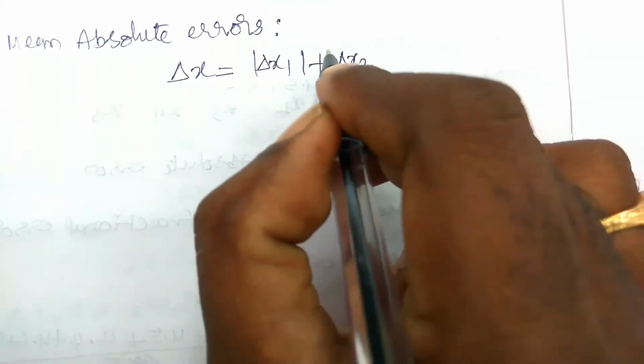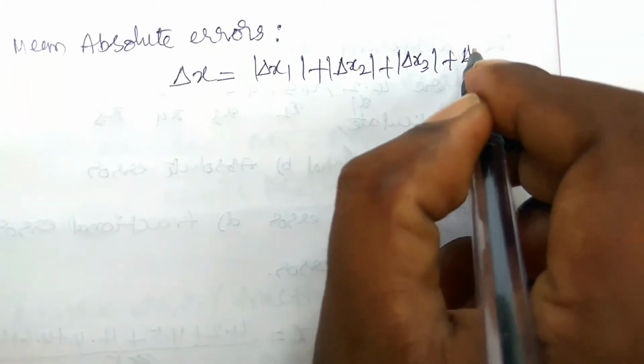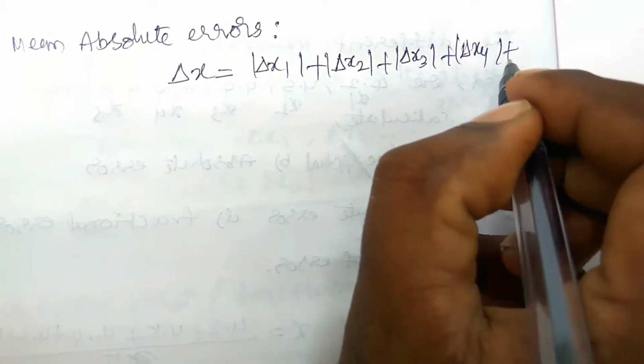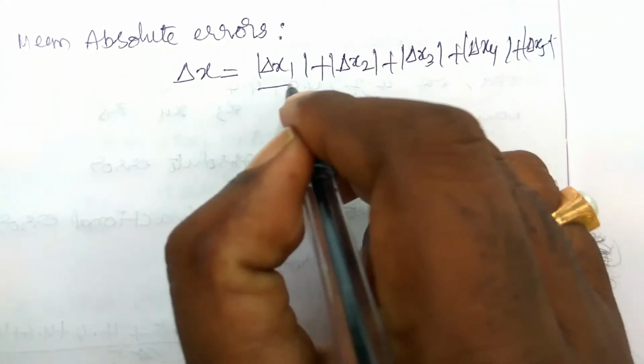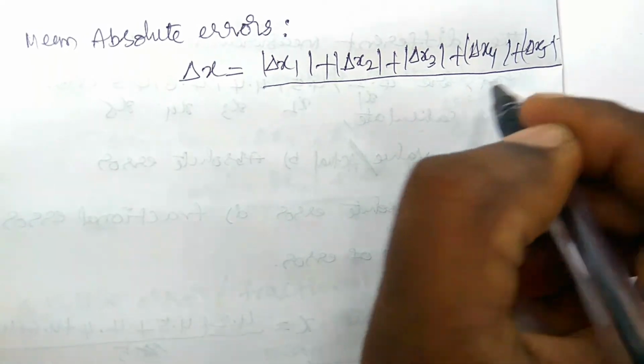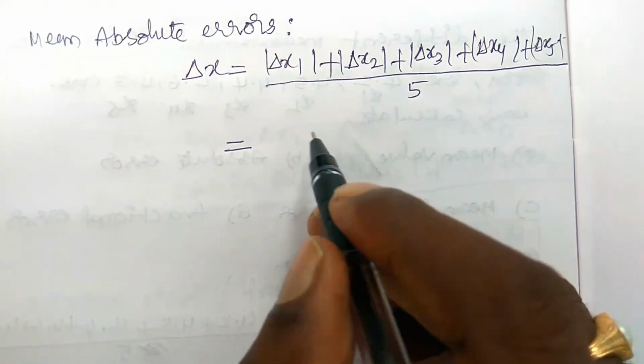So it is delta x1 plus delta x2 plus delta x3 plus delta x4 plus delta x5, divided by 5. Here, whether they are positive or negative, we need the summation of all the absolute errors.